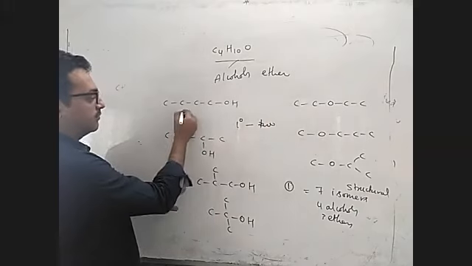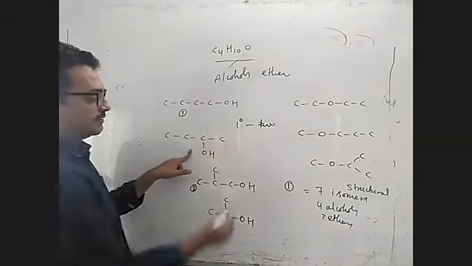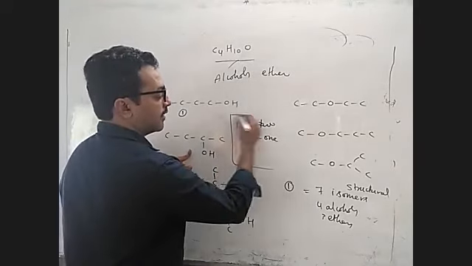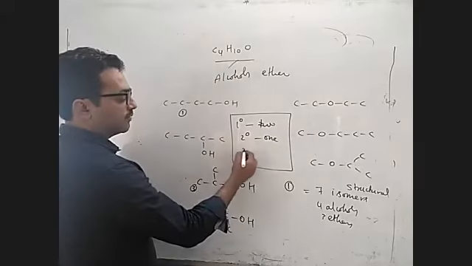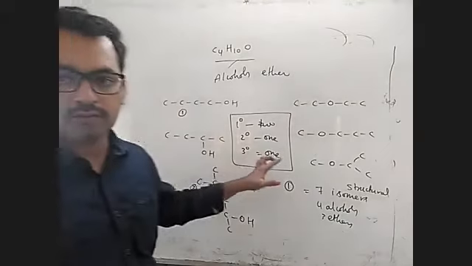This one and this one. That is, 1 and 3 are primary alcohols. And this is a secondary alcohol. 2-degree alcohol is 1. And 3-degree alcohol is 1. So like this you are having 4 alcohols.